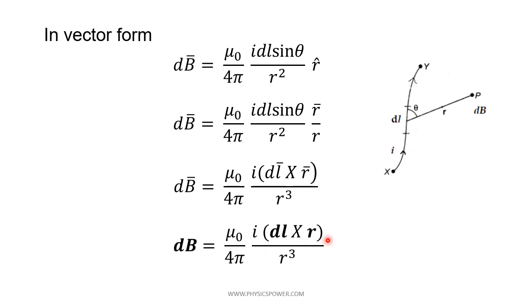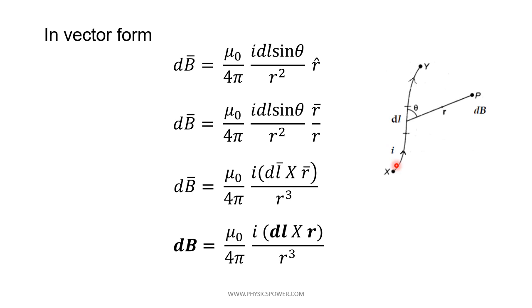According to the cross product, the resultant vector of two vectors will definitely be perpendicular to the plane containing the two vectors. Here dl and r are in the plane of the display, so their cross product is definitely perpendicular to the display, either inward or outward. That we can decide by using our right hand grip rule.